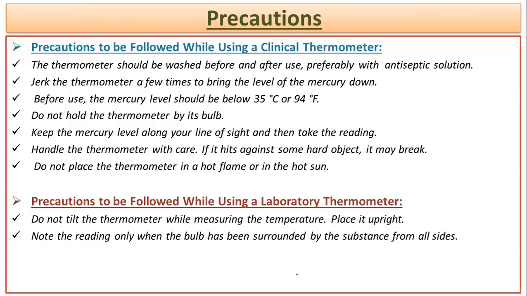We should not hold the thermometer by the bulb, otherwise the reading can be different. We should not keep the thermometer under the sun or in a flame. We should hold the thermometer straight at our side so that we can get the correct reading. The thermometer should be handled in a proper way, otherwise it can break.